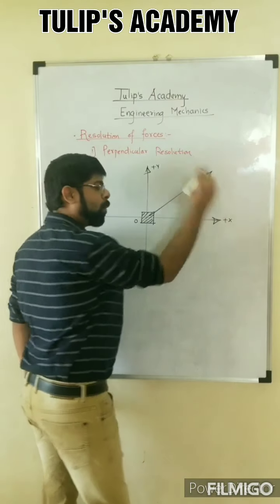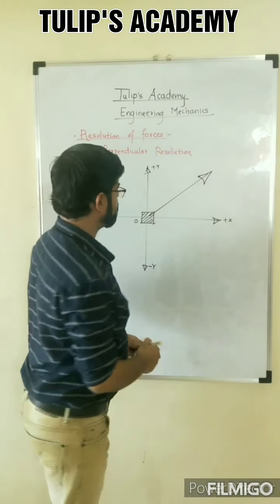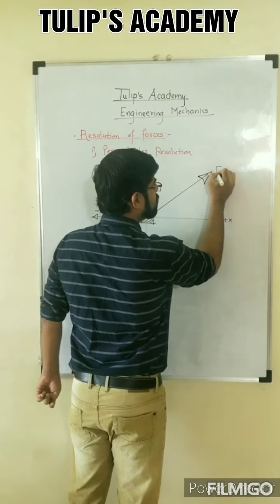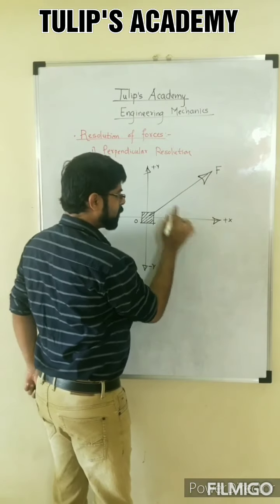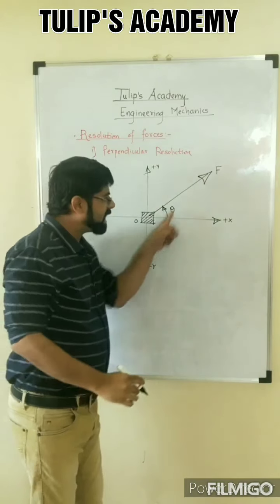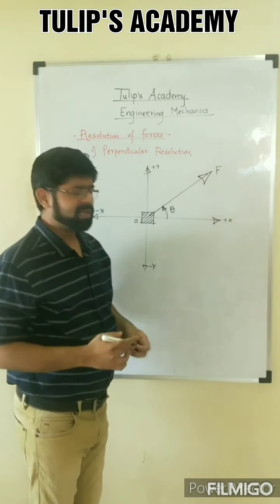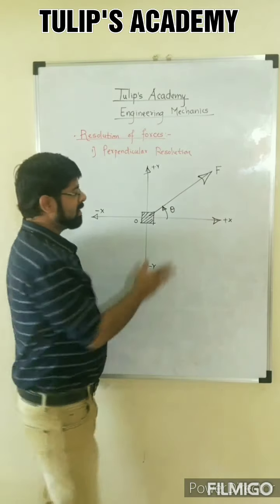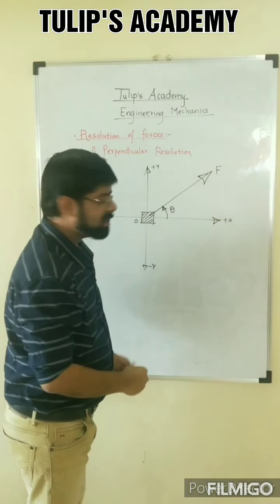the force is applied over the object. The magnitude of the force is F. The inclination of the force with respect to the positive x-axis is theta, and theta is measured anti-clockwise. Angles are most probably always measured in the anti-clockwise fashion. In most cases, angles and quadrants are always measured in the anti-clockwise fashion.